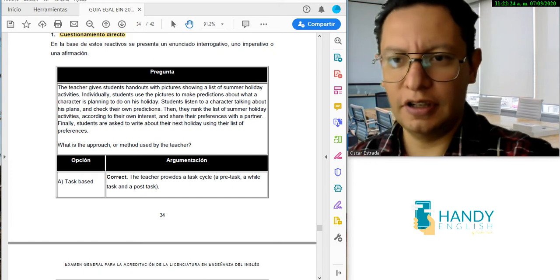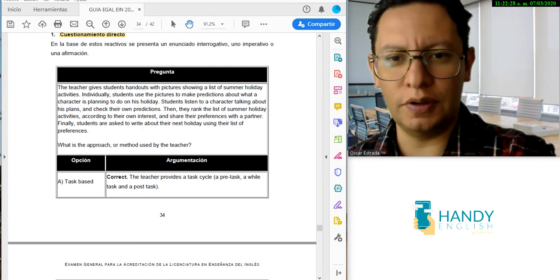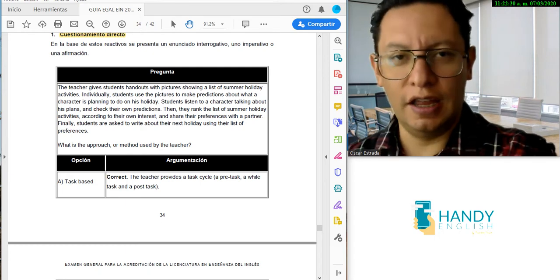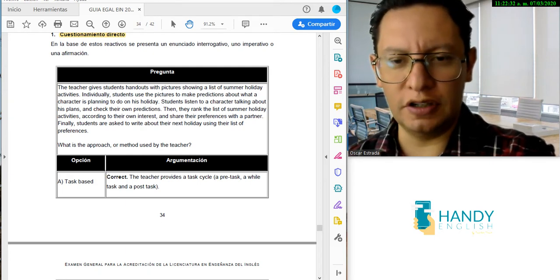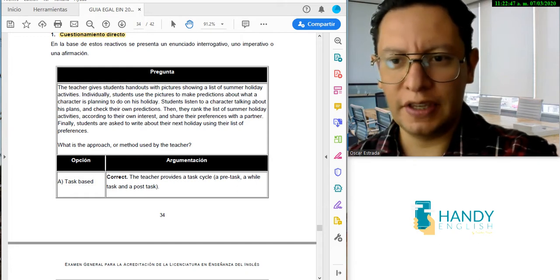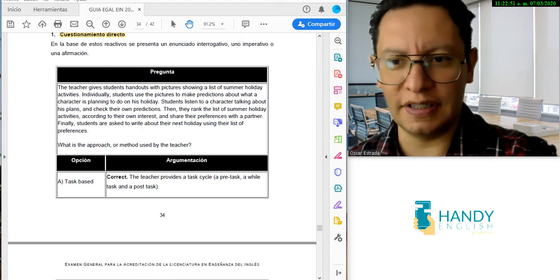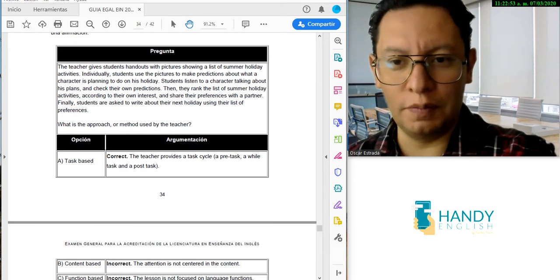Okay, check it out. The question says, the teacher gives students handouts with pictures showing a list of summer holiday activities. Individually, students use the pictures to make predictions about what a character is planning to do on his holiday. Students listen to a character talking about his plans and check their own predictions. Then they rank the list of summer holiday activities according to their own interest and share their preferences with a partner. Finally, students are asked to write about their next holiday using their list of preferences. What is the approach or method used by the teacher?